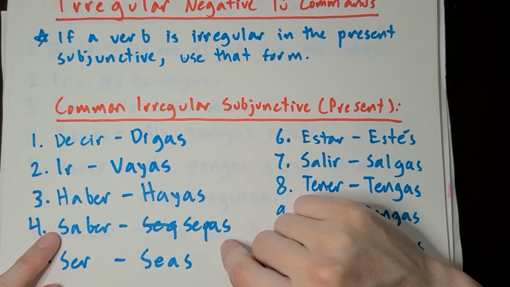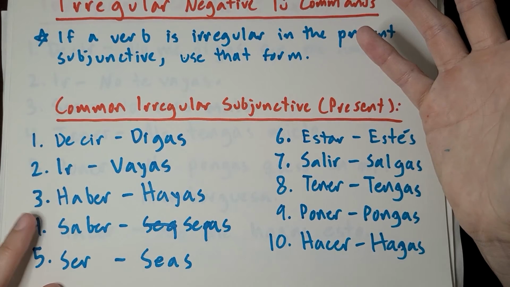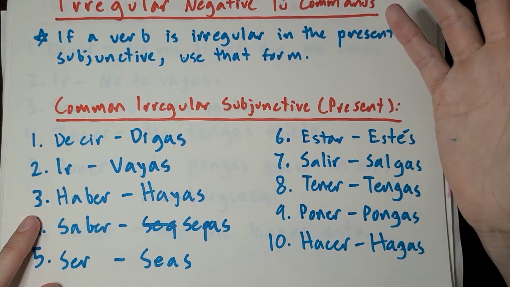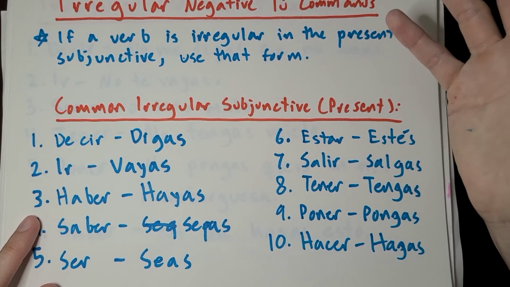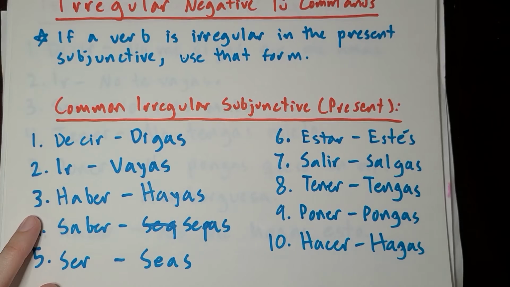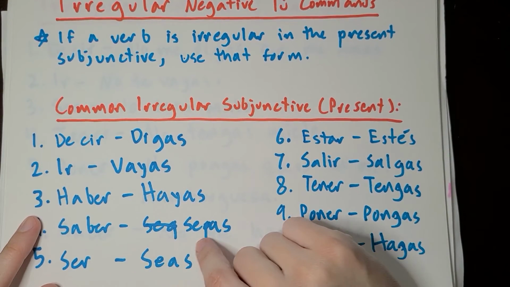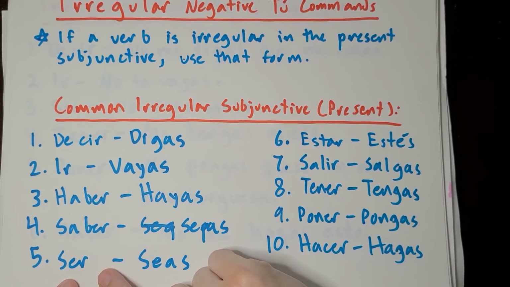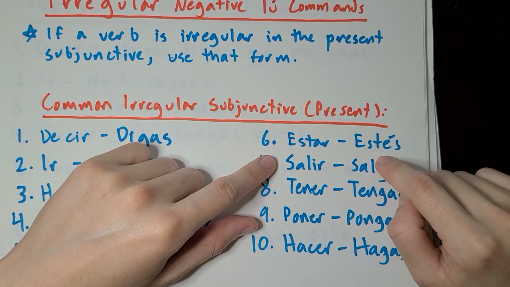Saber becomes sepas. And this one also is not too useful for you here because, like, how can you tell somebody not to know something? Unless you're joking around. But I want your knowledge to be complete. So, saber, subjunctive tense is irregular. It becomes sepas in the second person. Five, ser becomes seas. Six, estar becomes estés.